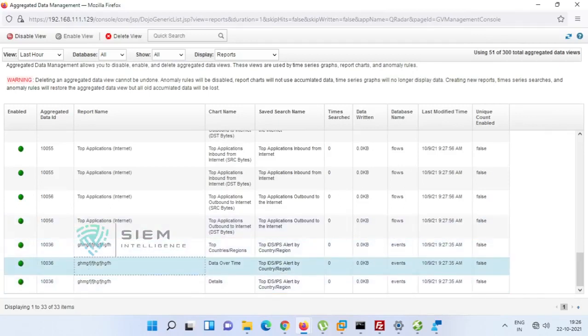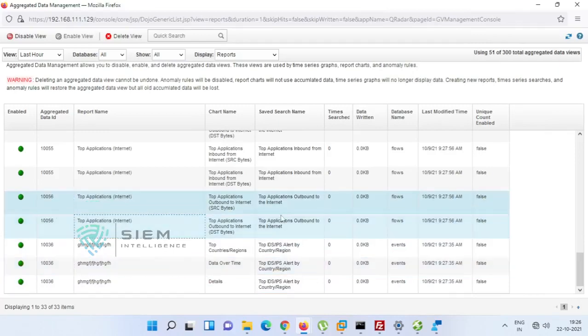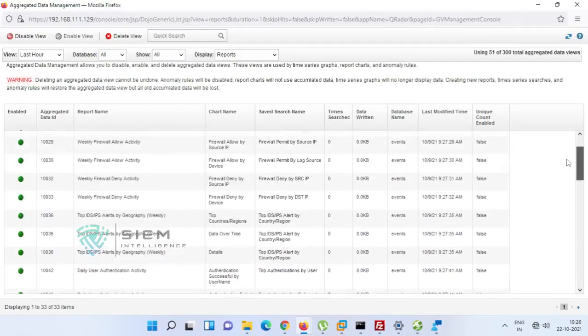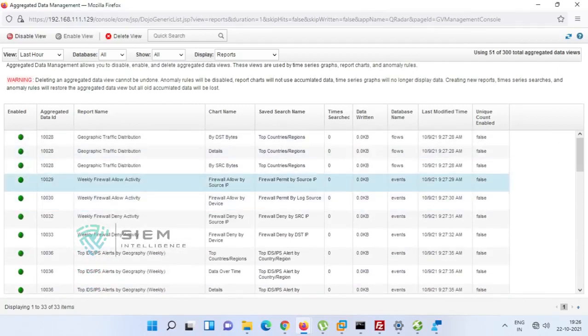Suppose I am doing the top alarm for the weekly firewall data. The search will run on the weekly data, and it will release the last 1 minute and add 1 minute of data to this particular report.